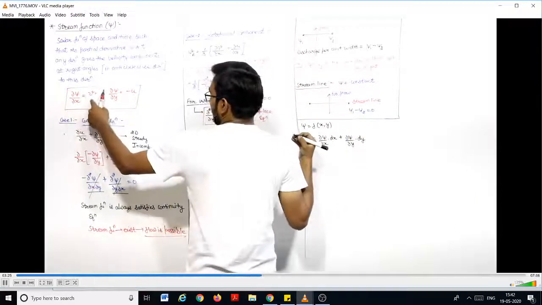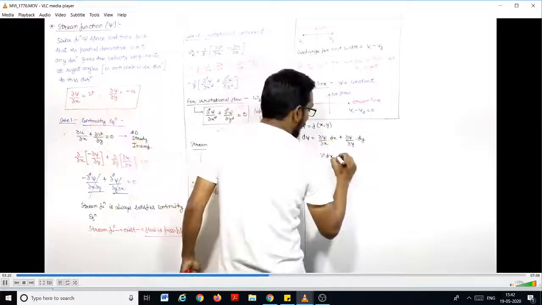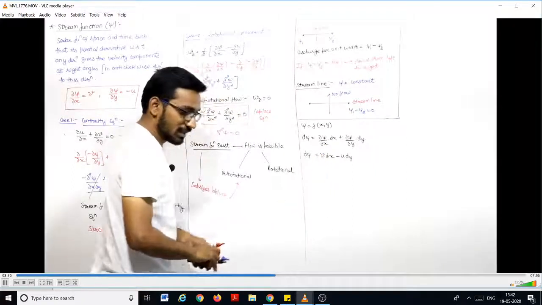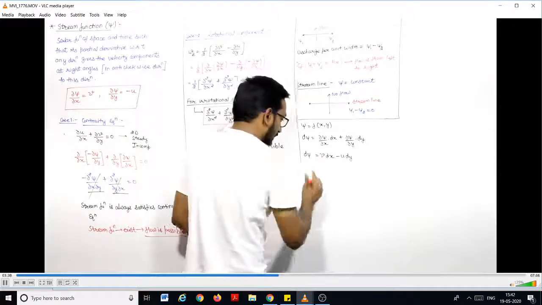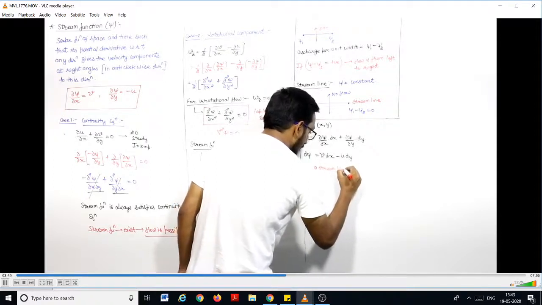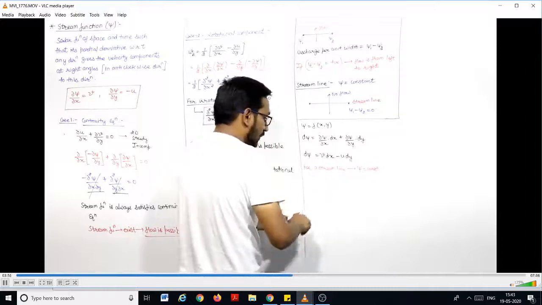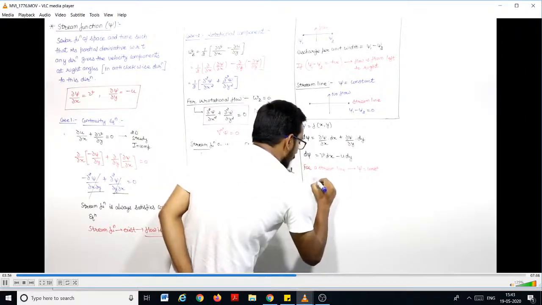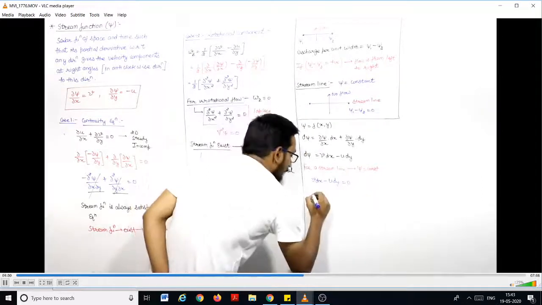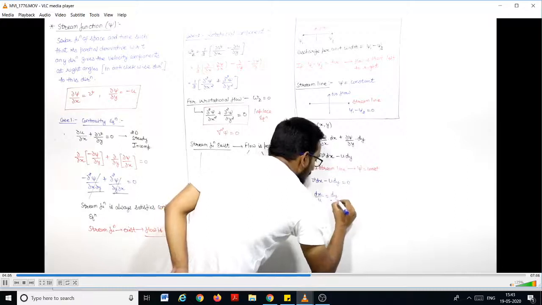Del psi upon del x can be written as nu into dx. Del psi by del y can be written as minus u dy. This is d psi. For a streamline, the value of psi is constant. That means d psi is 0. So the equation will be nu into dx minus u into dy equal to 0. Or you can write from here dx upon u will be equal to dy upon nu.